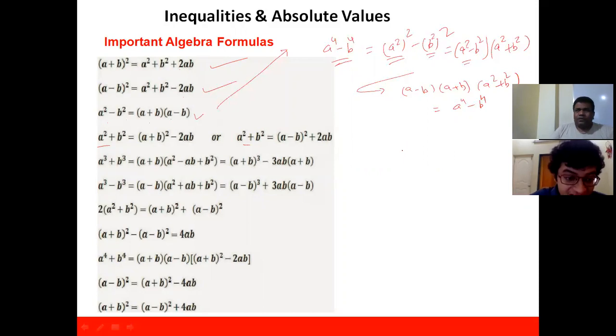These formulas, I don't think you will get a direct question based on this, but definitely when we are going for the simplification part, this will be used. No, see, it's not like we have to remember all, but if you remember all, it's good. It's better.